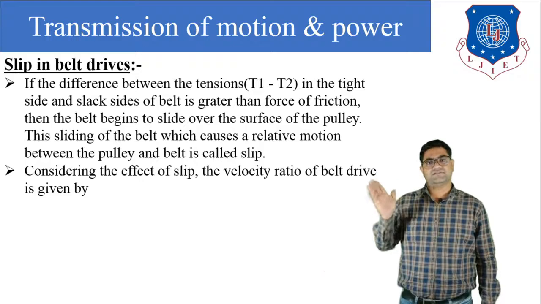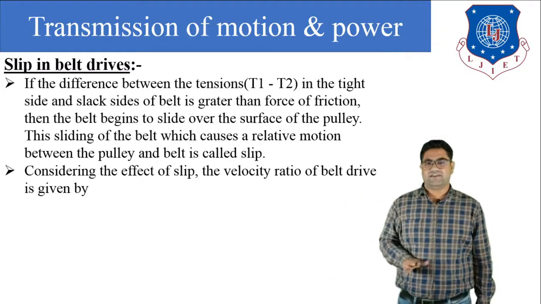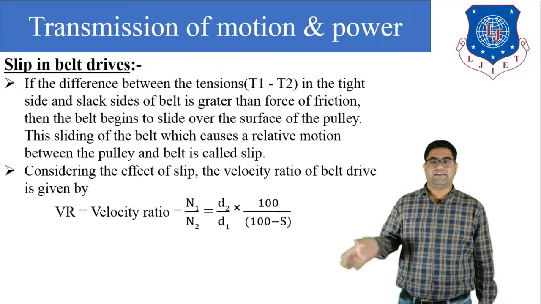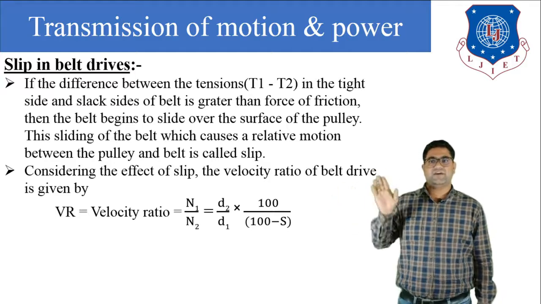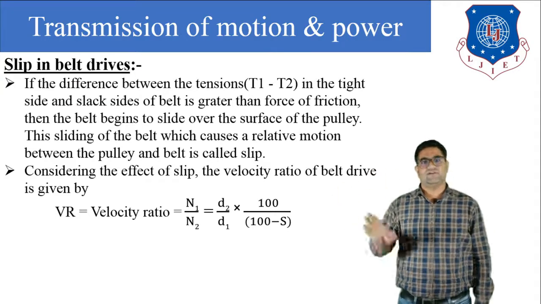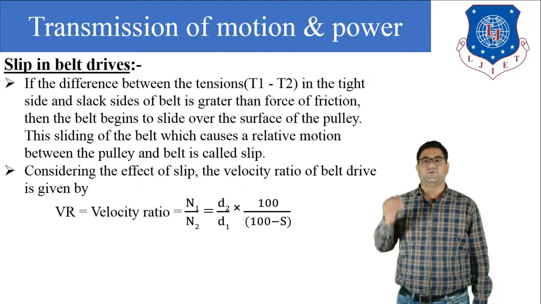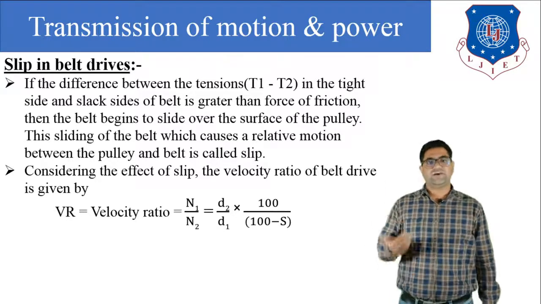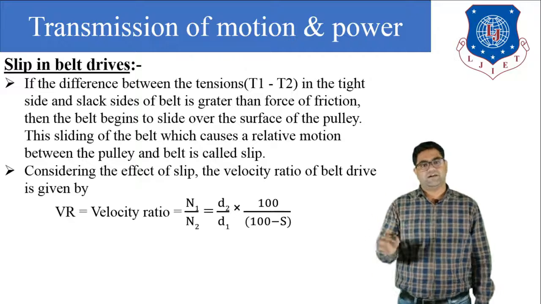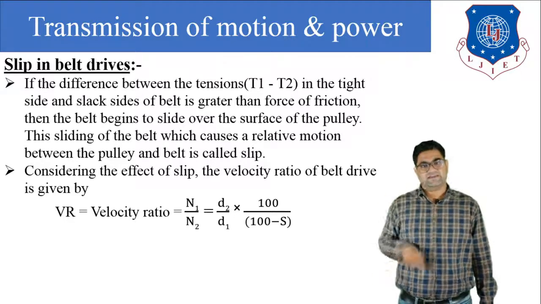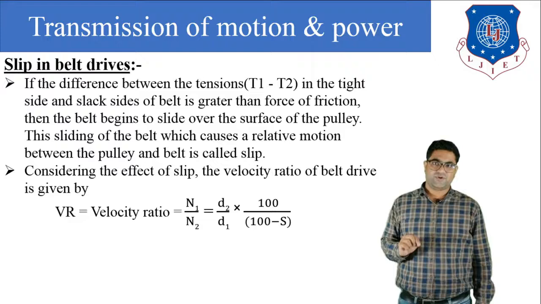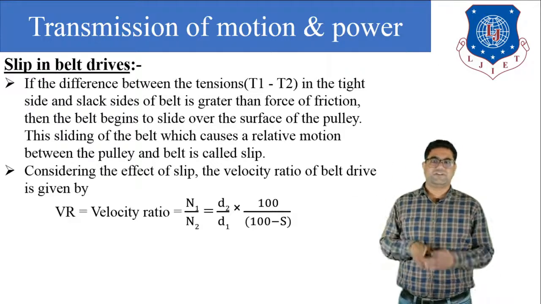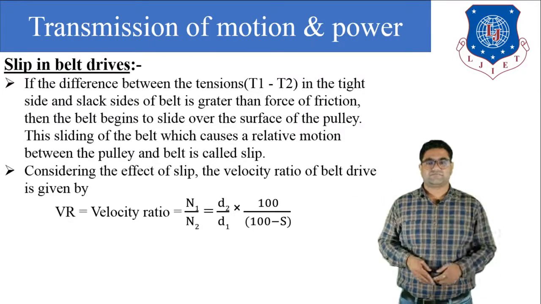Now this slip affects the velocity ratio. Considering the effect of slip on the velocity ratio, we can write velocity ratio is equal to n1 by n2 is equal to d2 by d1 multiplied by 100 upon 100 minus s, where s is the percentage of slip. So this is all about the slip in belt drives.